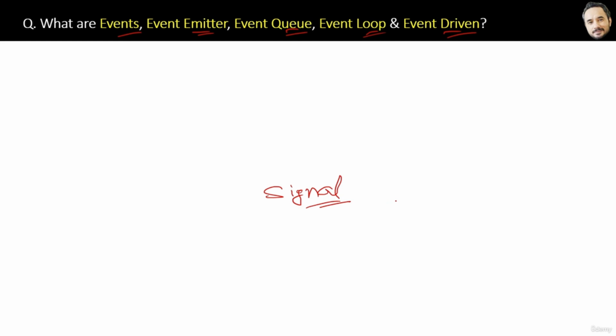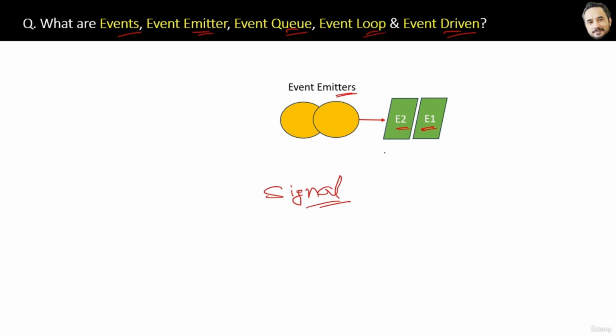Now these events or notifications must have some source from where they originate, right? So these sources are called event emitters, who generate the events, like event 1 and event 2. All generated events are then stored in a queue, which we call the event queue in Node.